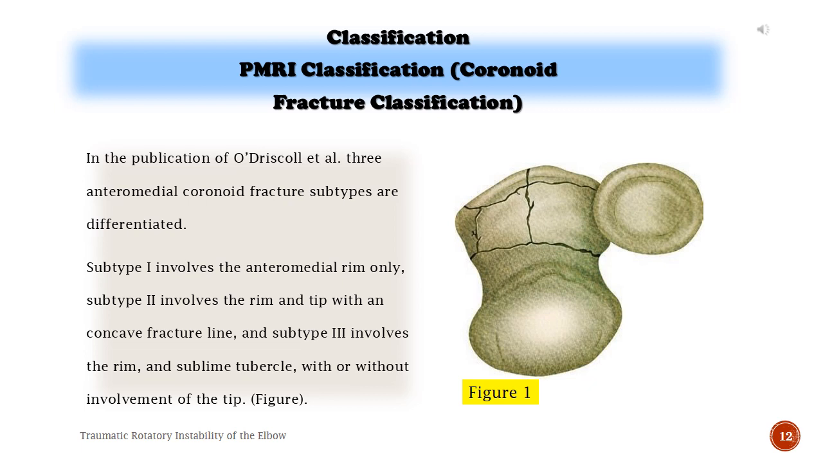In the publication of O'Driscoll et al., 3 anteromedial coronoid fracture subtypes are differentiated. Subtype 1 involves the anteromedial rim only, subtype 2 involves the rim and tip with a concave fracture line, and subtype 3 involves the rim and sublime tubercle, with or without the involvement of the tip.